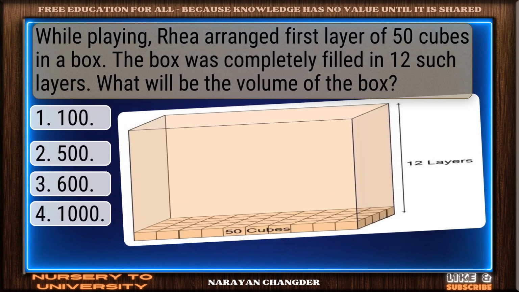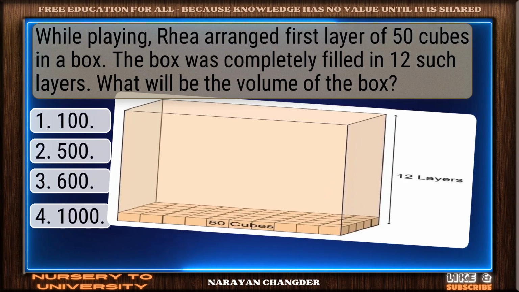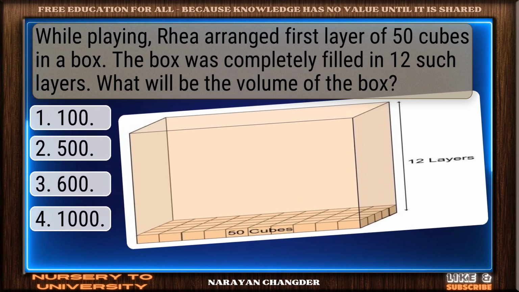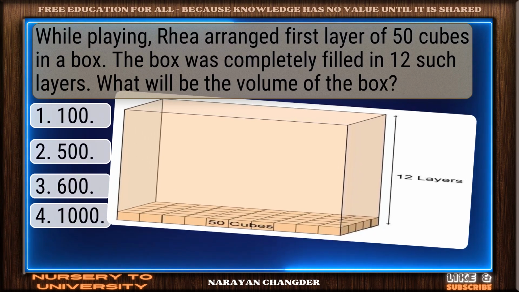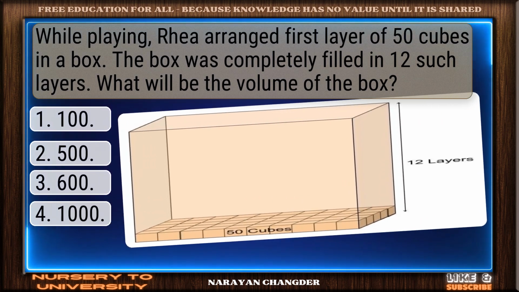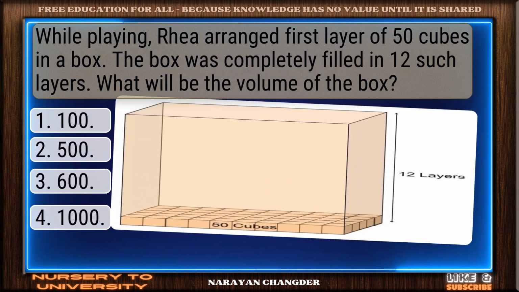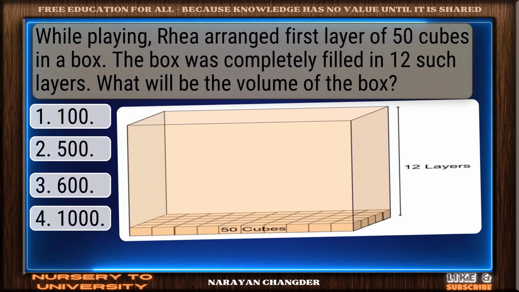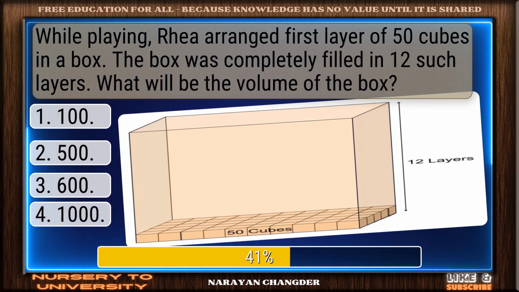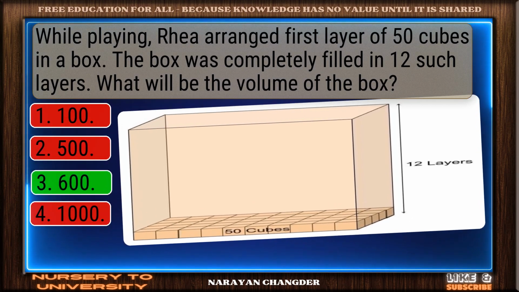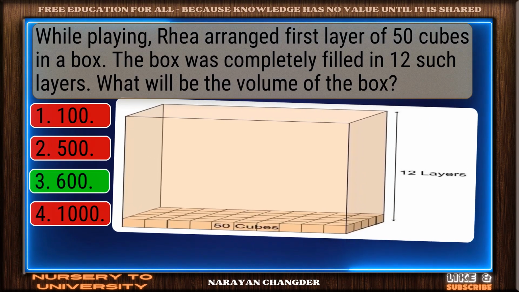While playing, Ria arranged first layer of 50 cubes in a box. The box was completely filled in 12 such layers. What will be the volume of the box? Well done, 600 is the right choice.